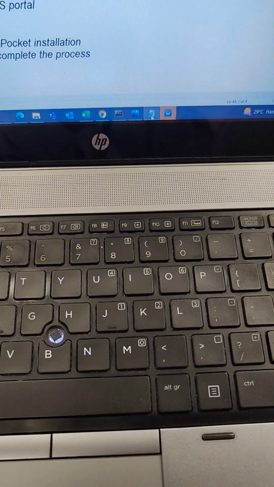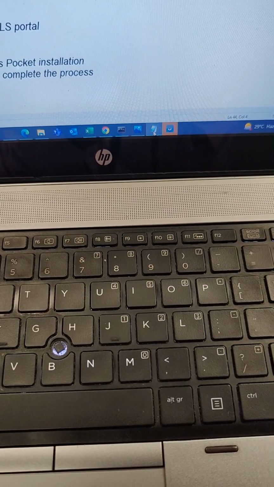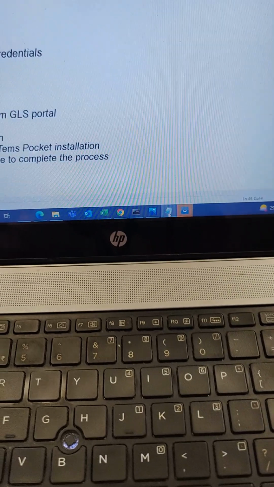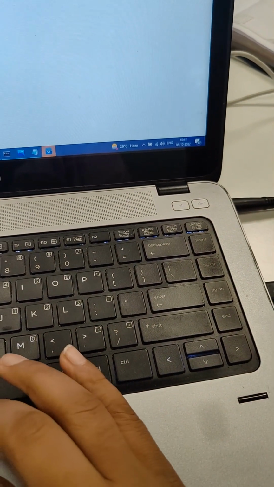Now our last step is installation of TEMS Pocket in the device. For that we have to download the TEMS Pocket setup file from the GLS portal.